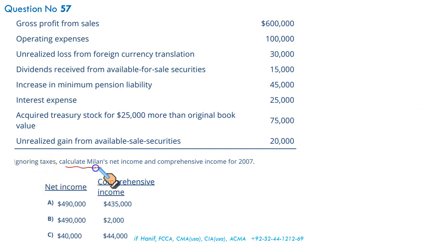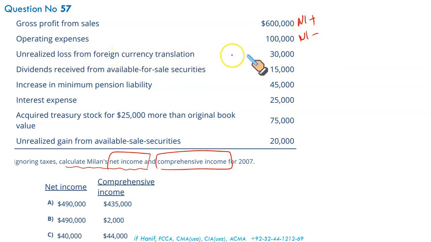We have been given the data. Ignoring taxes, calculate Milan's net income and comprehensive income, not other comprehensive income. Okay, let us identify these items one by one. Gross profit from sales is a part of net income calculation. I will add it. Gross operating expenses is a deduction to calculate net income. Unrealized loss from foreign currency translation. Since it's a loss, it's an OCI deduction. Dividend received from available for sale securities. Since it's dividend received, it will be reported as a part of net income.